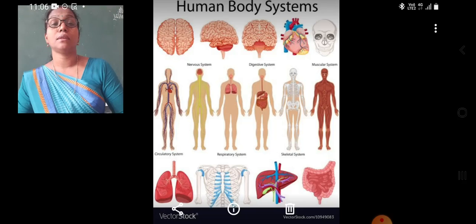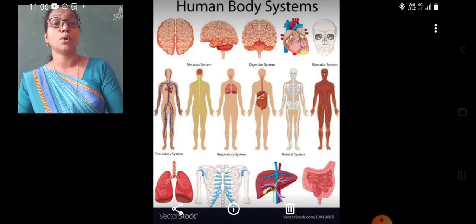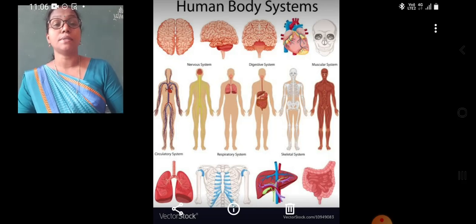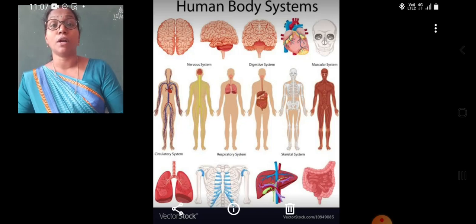Then students, the tissues join to form organs, and organs join to form organ systems. For example, the organs such as mouth, pharynx, esophagus, stomach, small intestine, large intestine, rectum and anus constitute the digestive system. So there are various organs that work together to form an organ system. An organ system performs one or more functions.